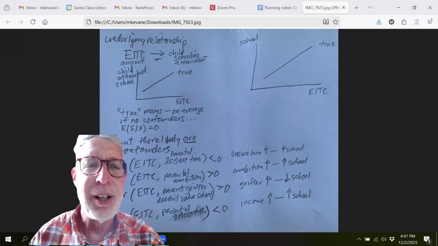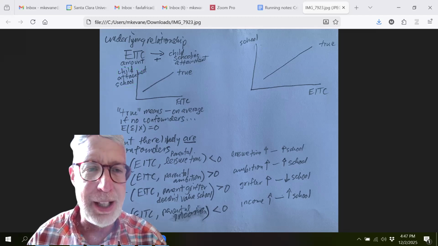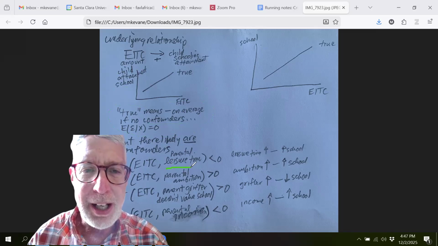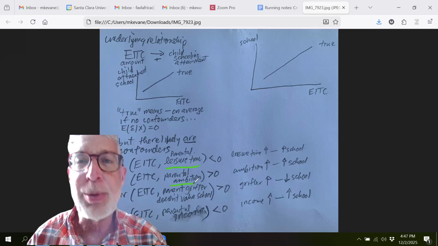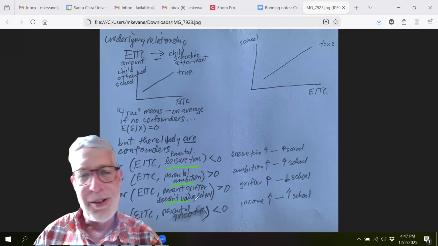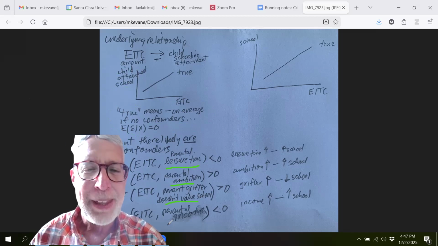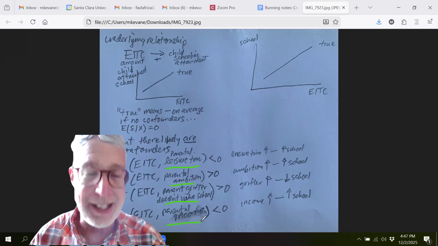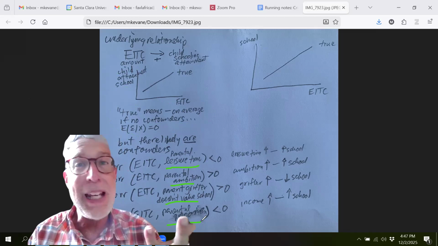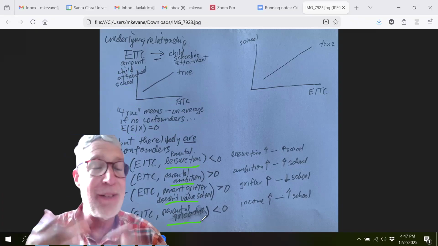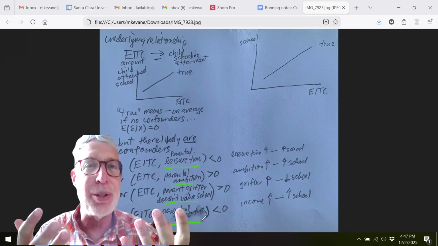Here we have four possible omitted variables: parental leisure time, parental ambition, parental grifter who doesn't value school, and parental income. We're just making this up. Omitted variable bias is always a theoretical thing.